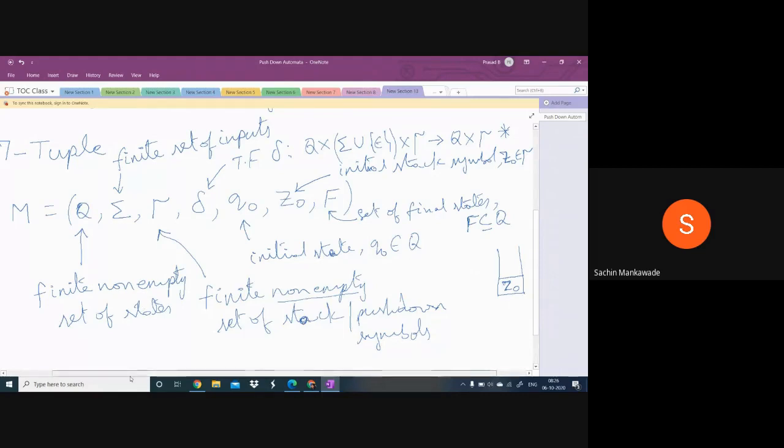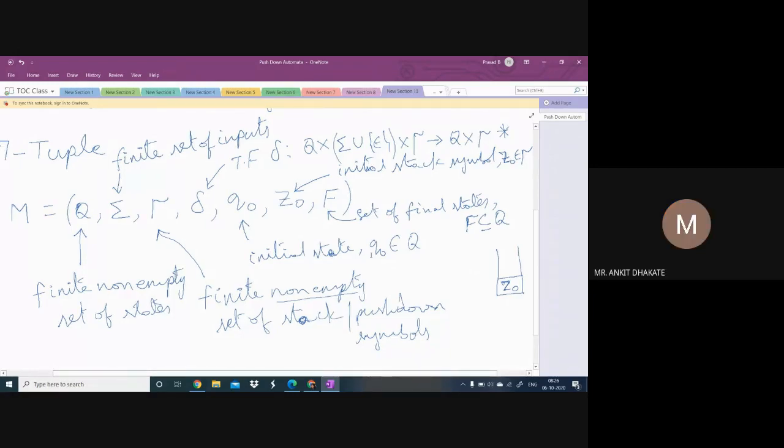Okay, copy this one. Is this visible clearly? Hello? Yes, sir. Clearly? Please respond. Yes, sir. Okay, copy this one. It's a 7 tuple: Q set of states, sigma set of inputs.